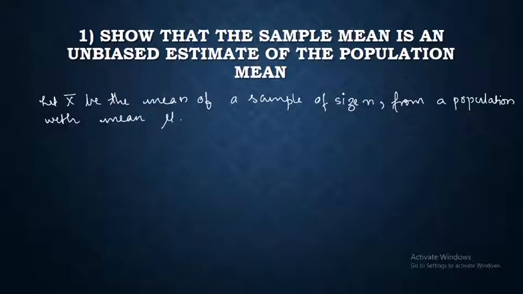We are asked to show that the sample mean, x bar, is an unbiased estimate of the population mean, which is denoted by mu.